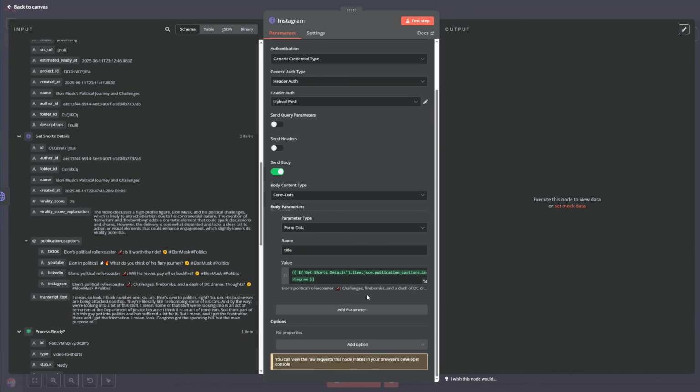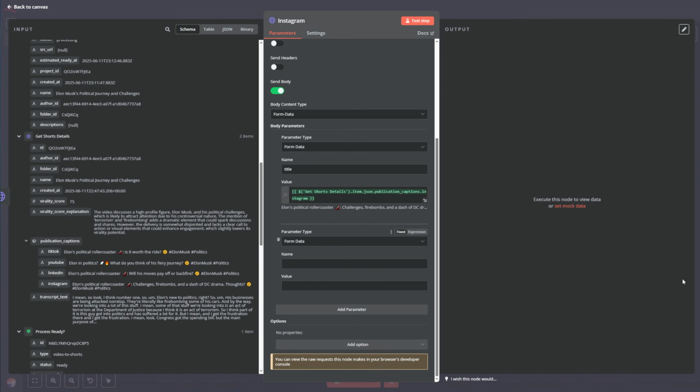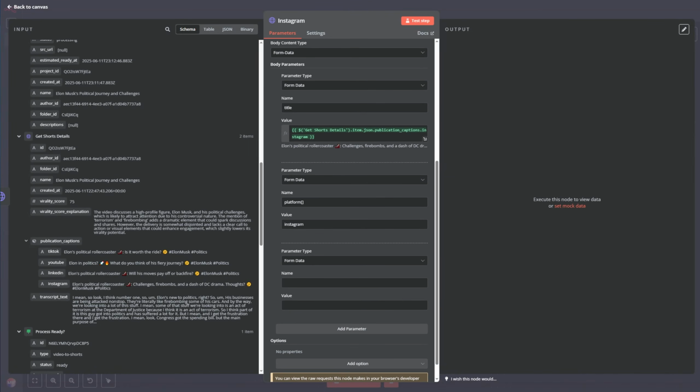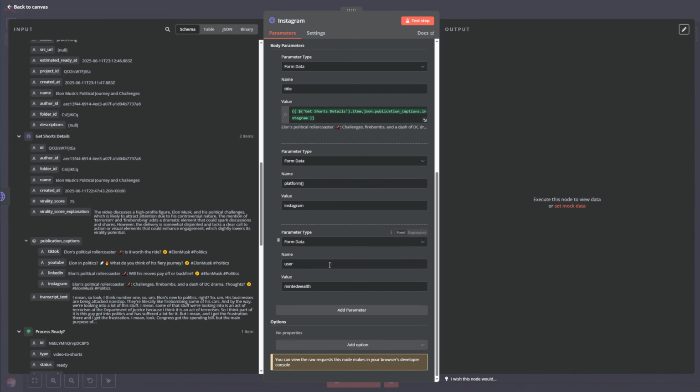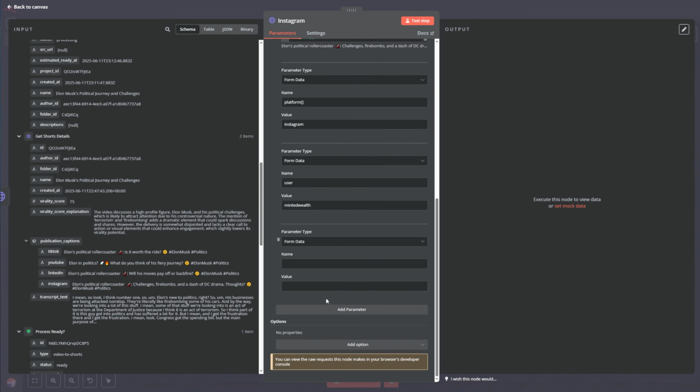Great. Now, after the title, we have to set the platform. So we are going to add another parameter. It's going to be a form data, and we are going to set platform, and it's going to be Instagram. Now, the next step is to set the user. I'm going to call this user, and in the platform, my username is Minded Wolf. In your case, it should be different. And the last parameter is the binary field. The name is video and the value is data.